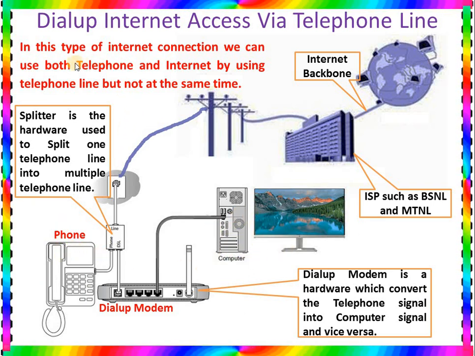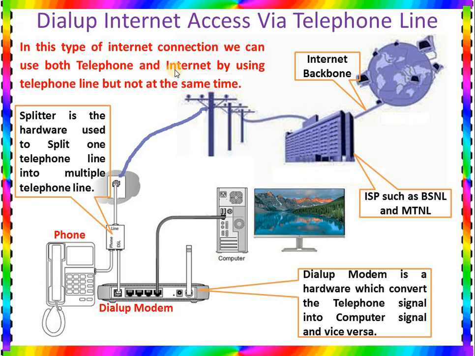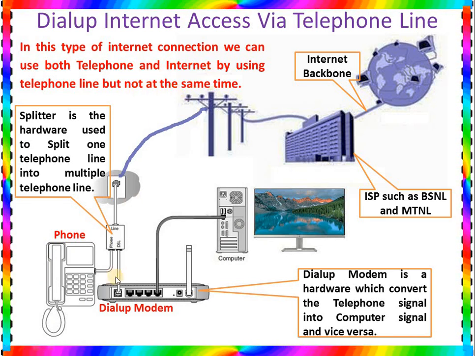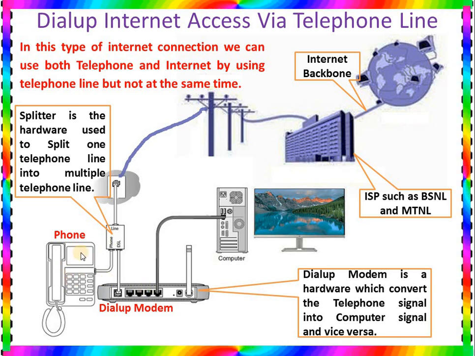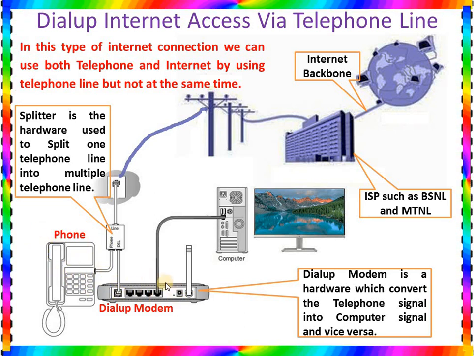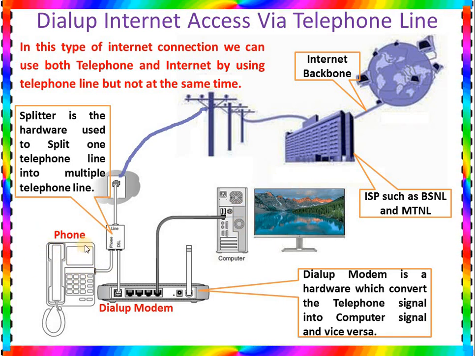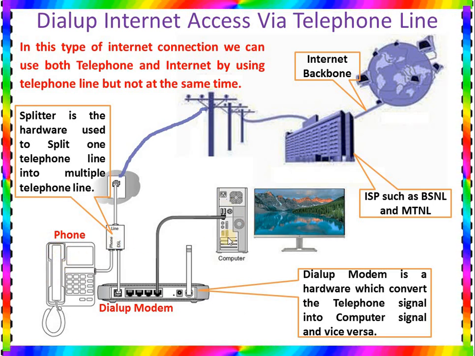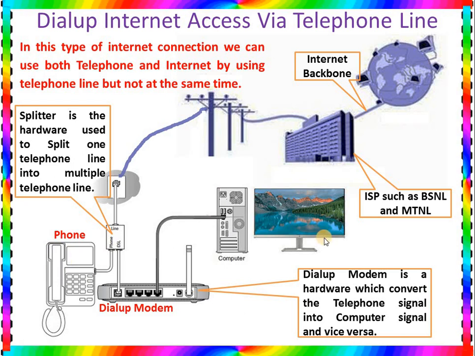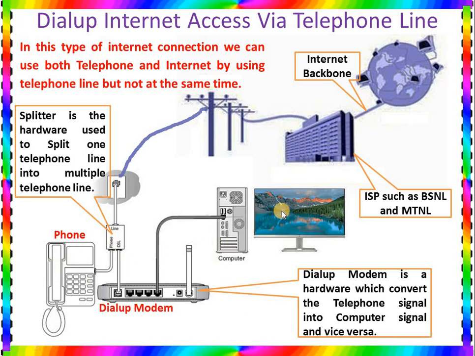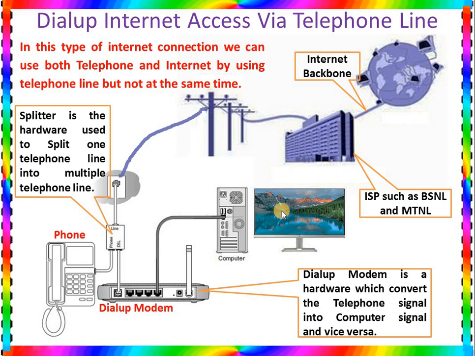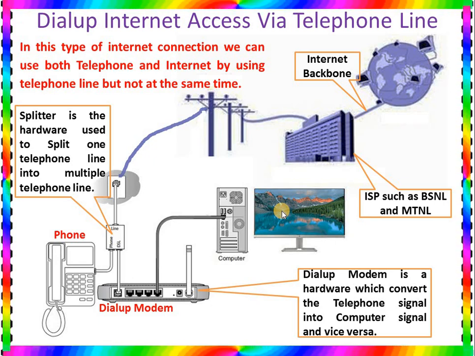That's why I have told you here we can use both telephone and internet, but not at the same time. That means we can use both. We can use the telephone and we can also use the internet. But if someone is using the internet, then you cannot use the telephone at the same time. And when someone is using the telephone, you cannot use the internet. But at different times we can use the phone and we can use the internet. So this is the big drawback of dial-up internet access.